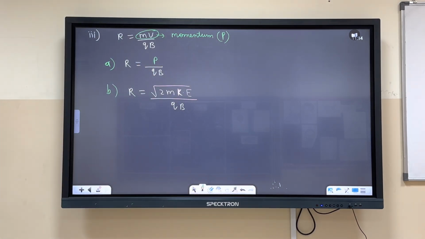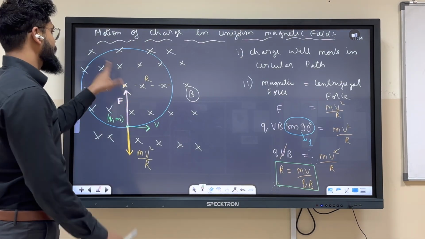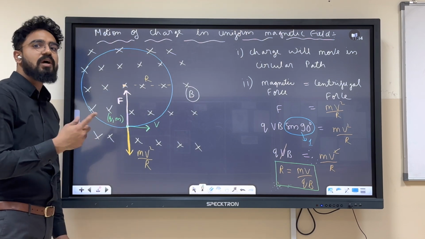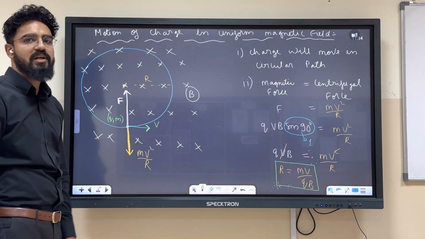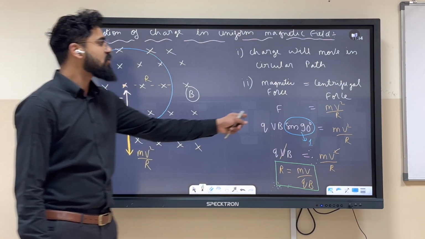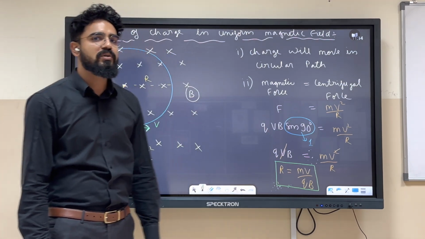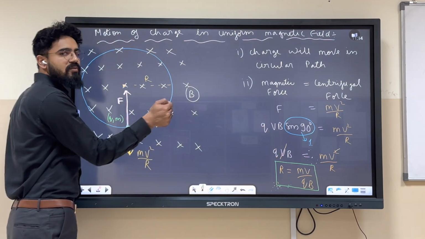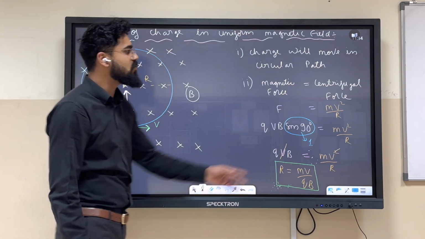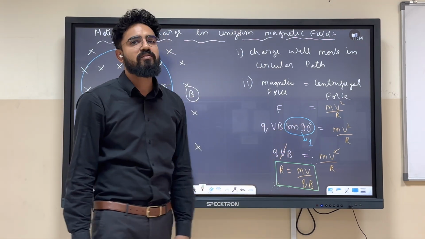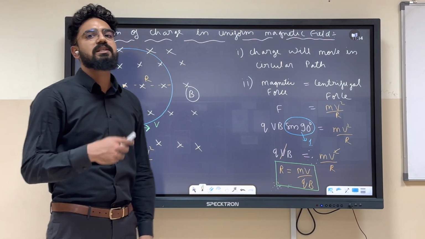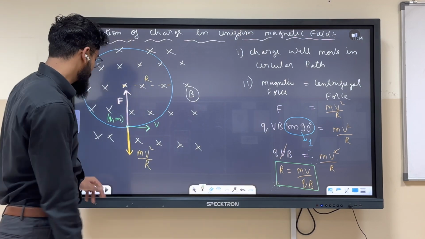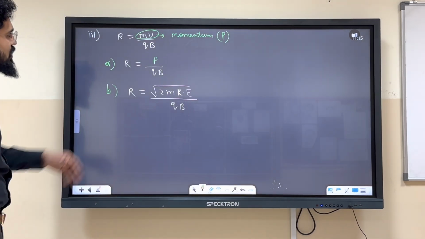Okay, so what is the story, one more time. The force, we all know, will be perpendicular to the velocity, so it will move in a circular motion. If it is moving in circular motion, obviously there should be one centrifugal force. The value of centrifugal force is mv square by r. So we are equating magnetic force equals centrifugal force. So q into v into B sin theta. Sin theta over here is 90 degree because velocity is in this direction and magnetic field is perpendicular to this, right? That equals mv square by r. Over here we are equating them. V gets cancelled out. R equals mv by qB. mv is nothing but momentum p. We can also write momentum as under root 2mK, right? Okay, very good. We already know this, right?